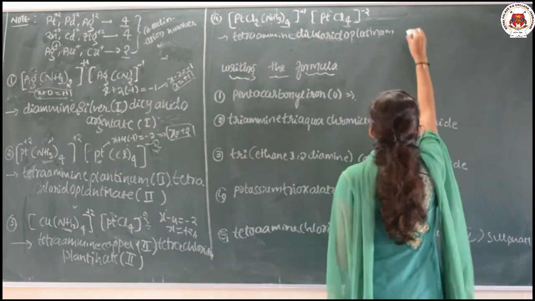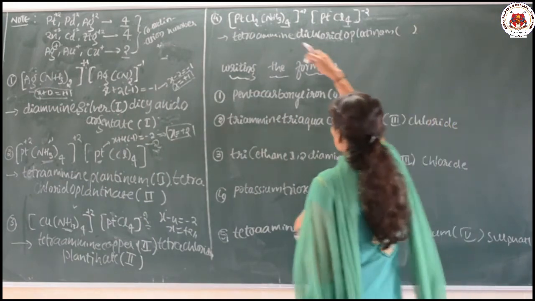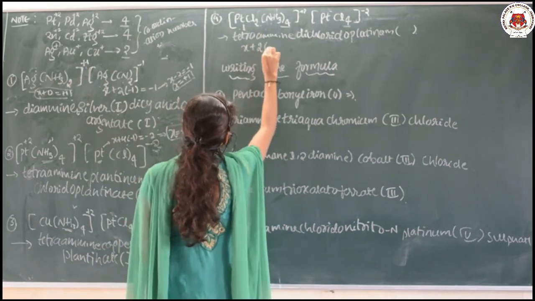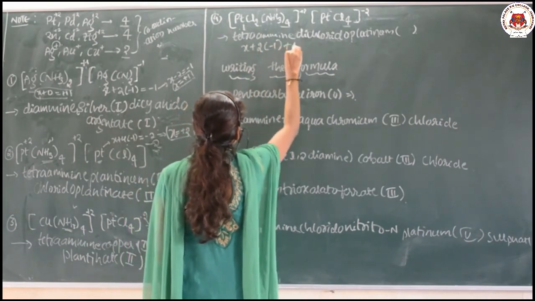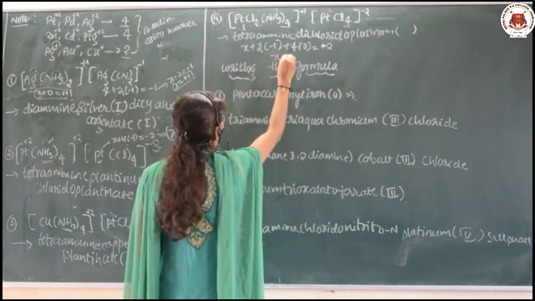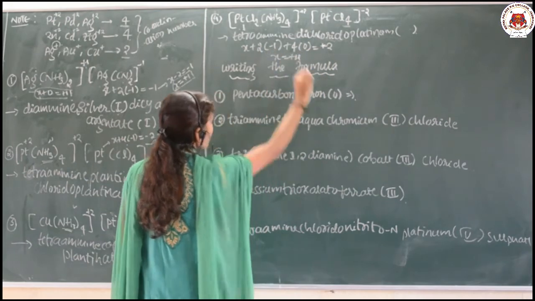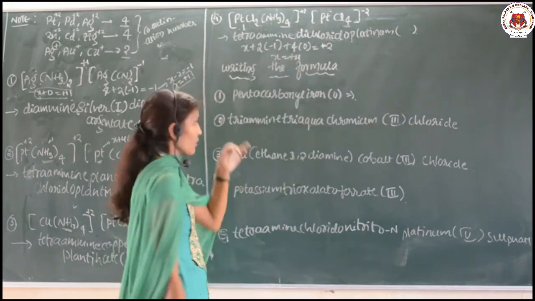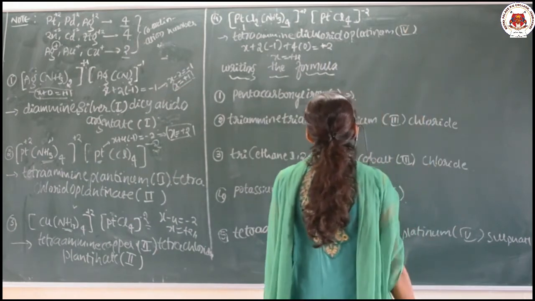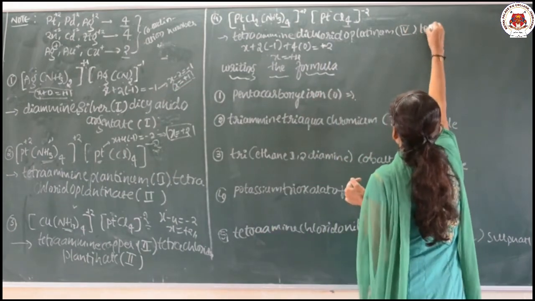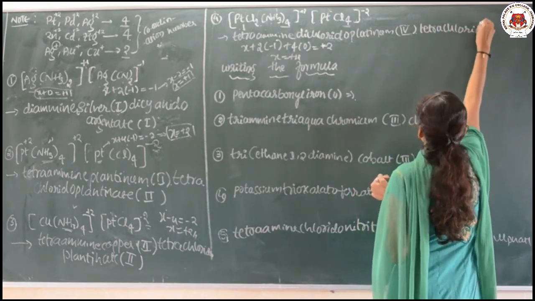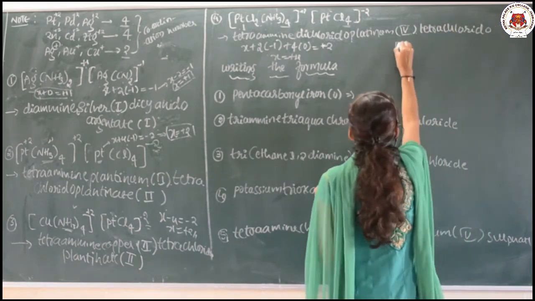So now I need to calculate the oxidation state. So how to find it? Pt means that I will take x plus 2 into Cl means -1 plus 4 into 0 which is equal to +2. So x is equal to +4. Go on simplifying, you can get 4. So it is 4. Now next, tetrachlorido platinate.